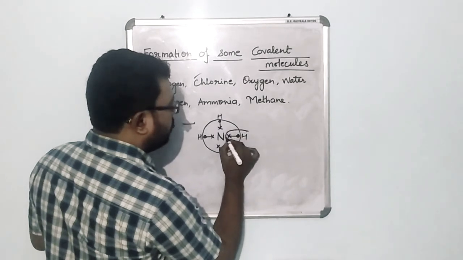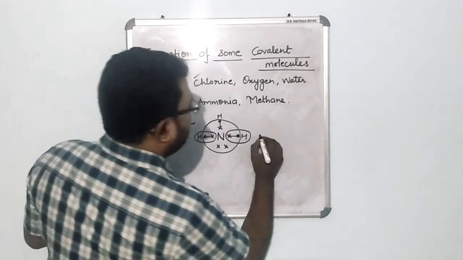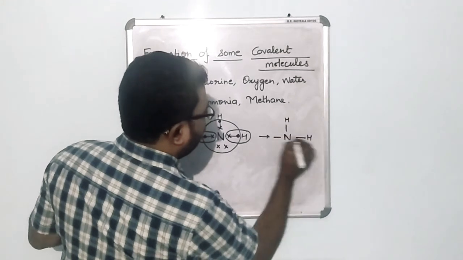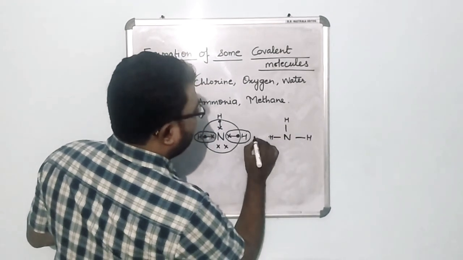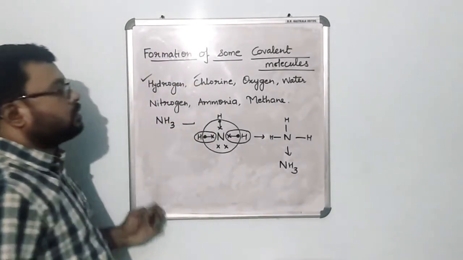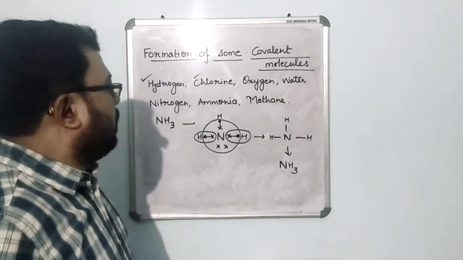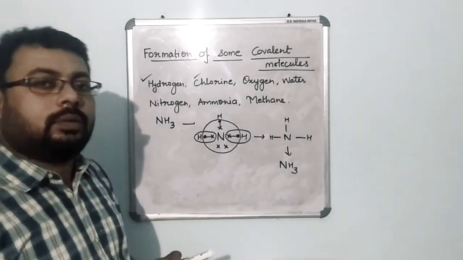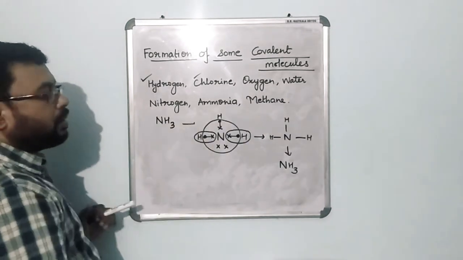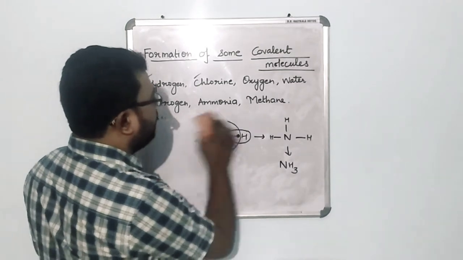Now hydrogen is going to take these electrons, 2 electrons from here and 2 electrons from here. So it will form this way. The covalent bond will be formed between hydrogen and nitrogen, and thus ammonia will be formed. Okay, so this is how the formation of ammonia takes place. Correct? Now let us look at the formation of methane. Now we are coming on to the carbon compound. So I hope these many covalent compounds are very clear to you. So in your CBSE exam they may ask you to show the covalent bonds.